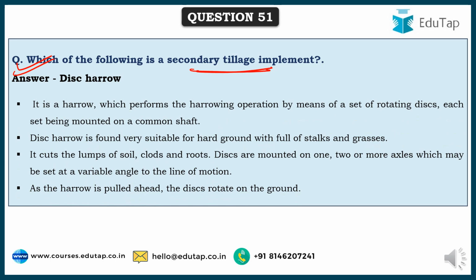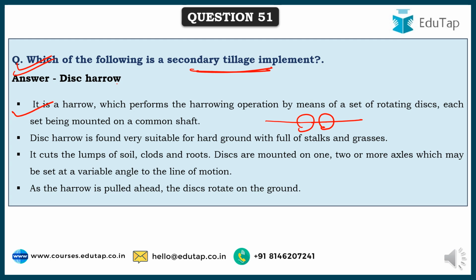And here disc harrow is a harrow which performs a harrowing action with the help of a set of rotating discs. They're mounted on a common shaft, and hence it is called a disc harrow. It cuts the lumps of the soil, clods and roots, and thereby gives fine tilth to the soil for seedbed preparation.